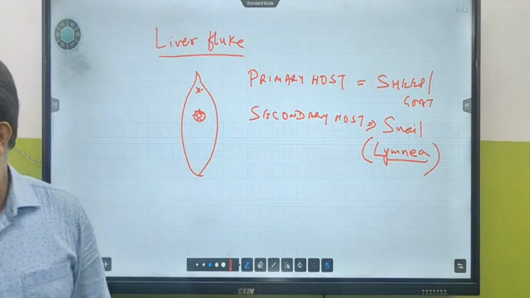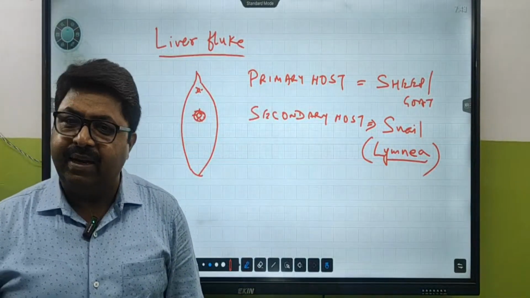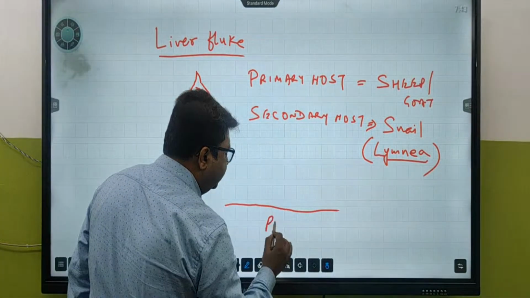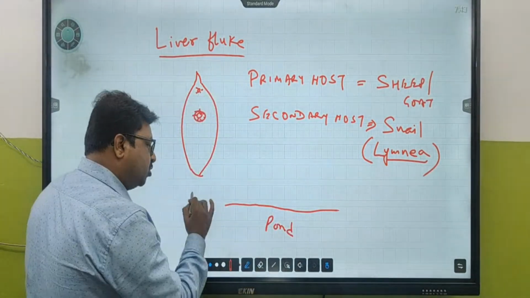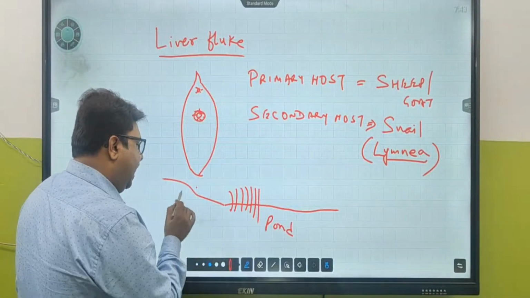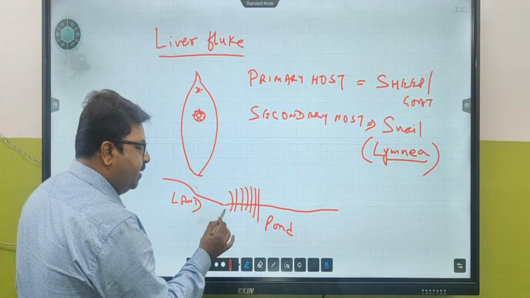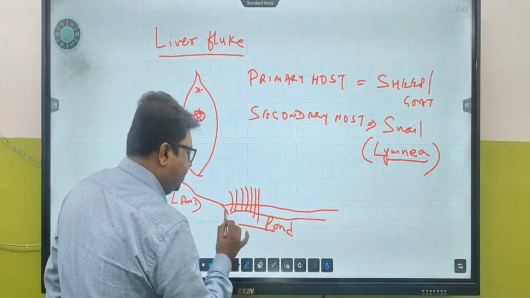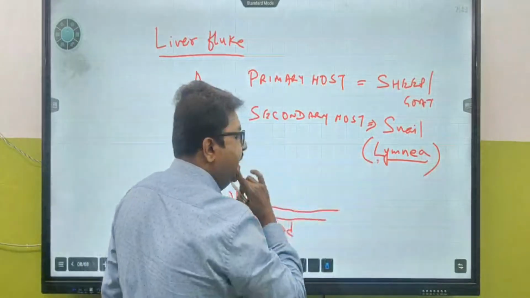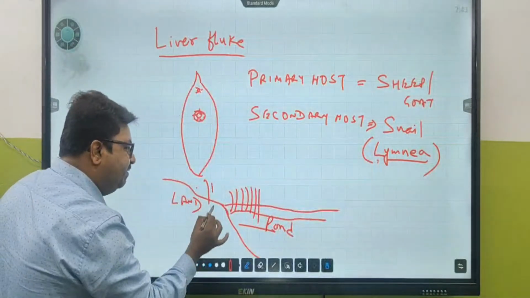Sir, how are sheep, goat and snail related? Oh, wait. Snails keep themselves in the pond, and also they can remain on the land. So this is the pond having some leaves, and this is the land. The water body has this snail called Limnaea, and the leaves present over here.